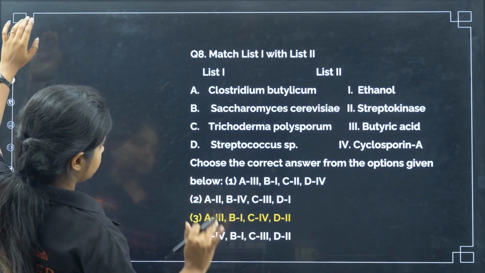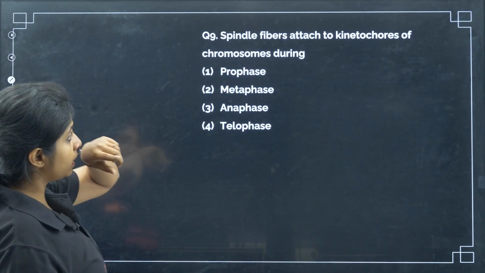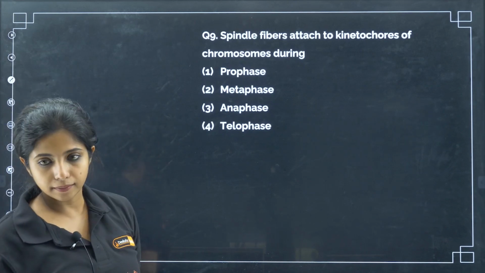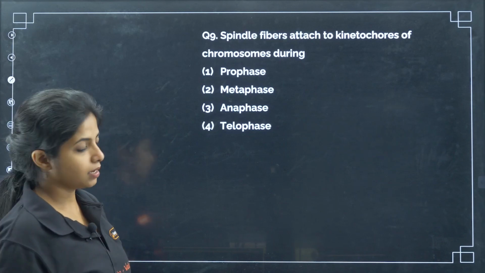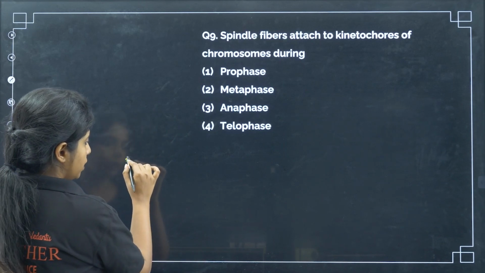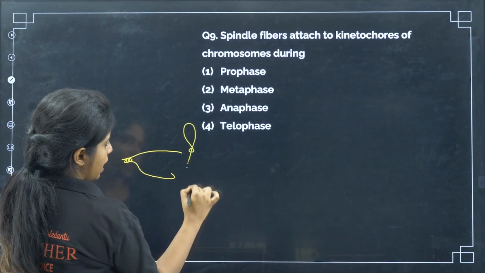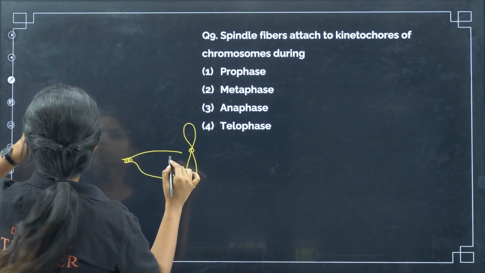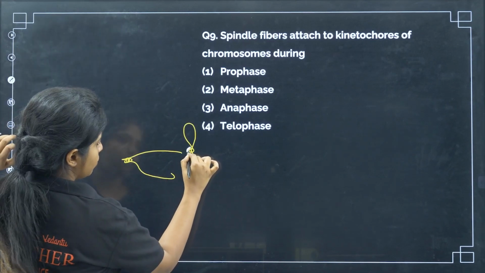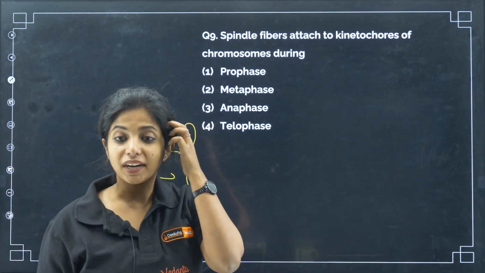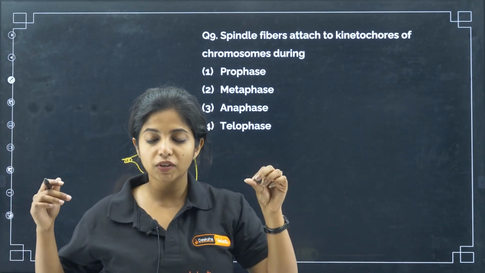Okay, now next: spindle fibers attached to kinetochores of chromosomes during what phase? Spindle fibers, my dear children, I hope you know that centrioles are going to produce some spindle fibers, and these spindle fibers are going to attach to the kinetochores which are over here. When do they attach? During metaphase.